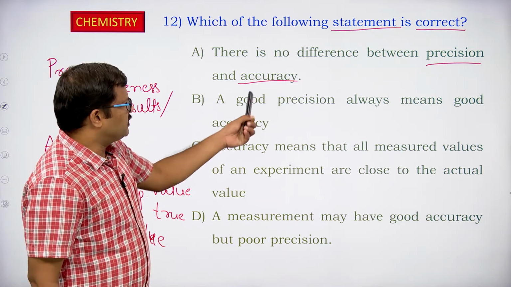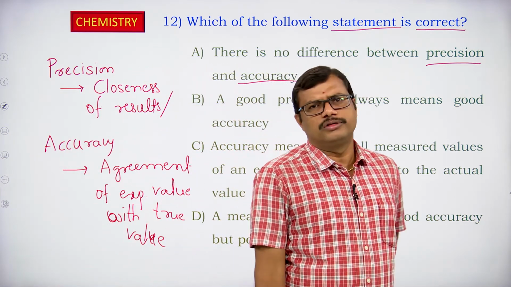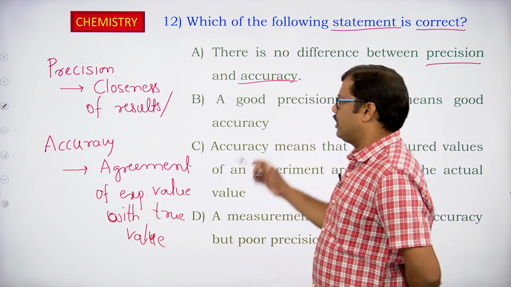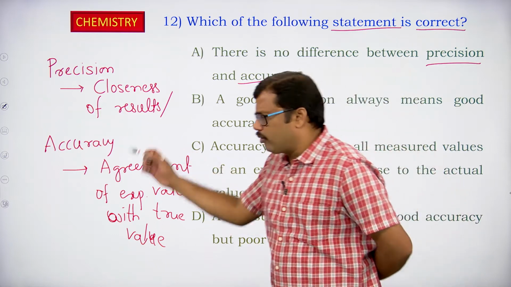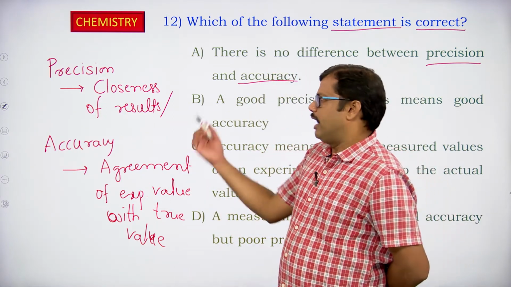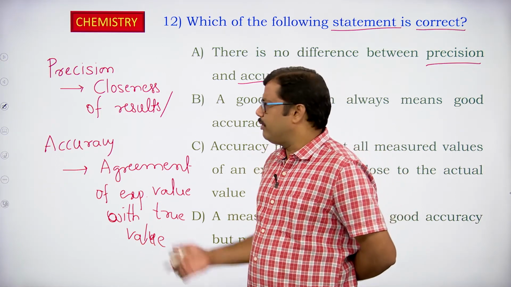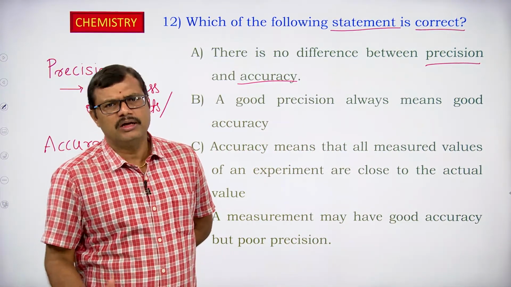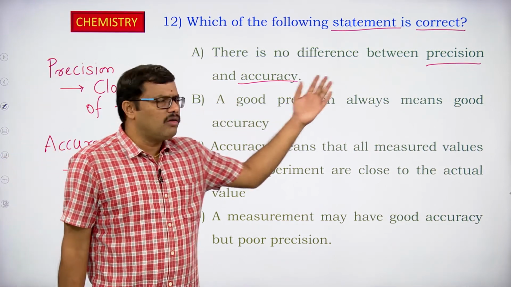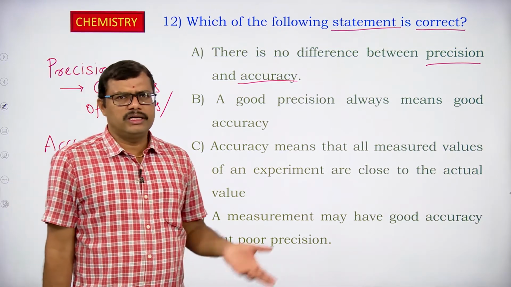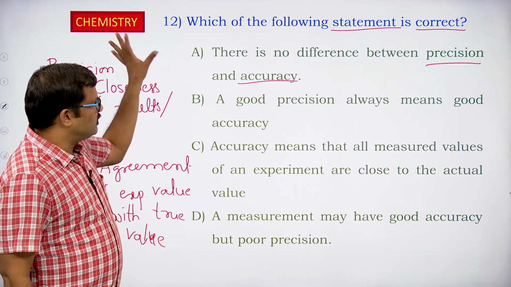A good precision always means a good accuracy? No. Since precision and accuracy are different, when a student is precise in his experiment, there is no rule that he should be accurate in his results. As we saw in the previous examples, student B is showing precision, while student A is showing accuracy as well as precision. So it is not a rule that good precision always leads to good accuracy. There is no relation between these two. So the second statement is also wrong.